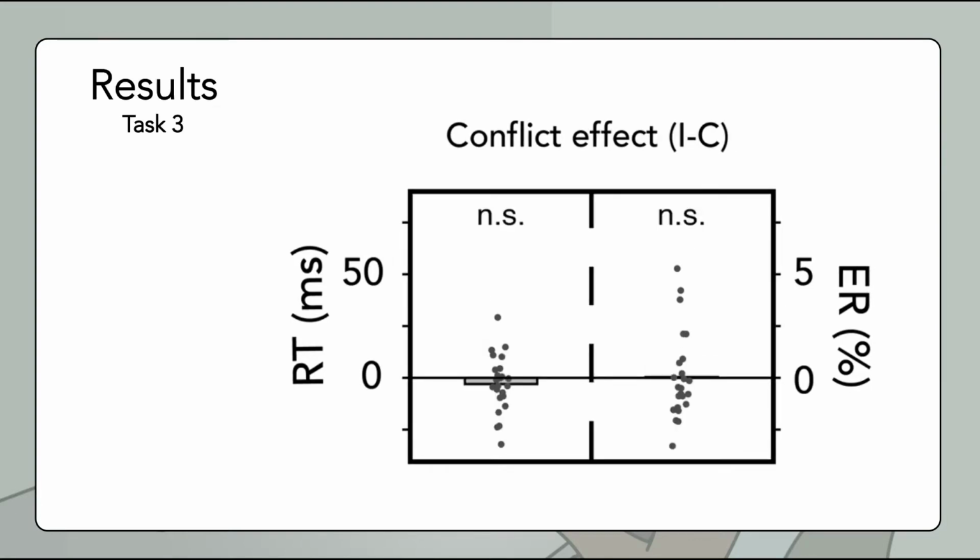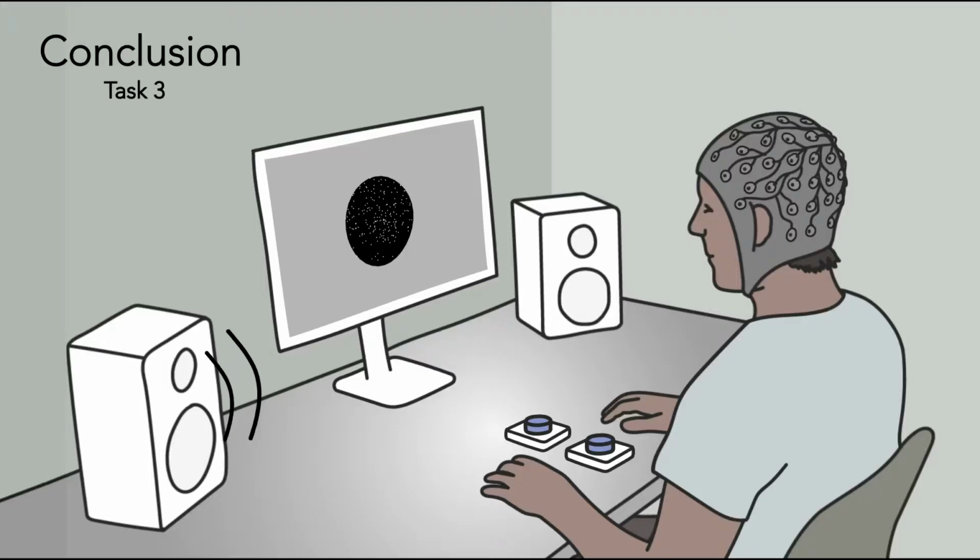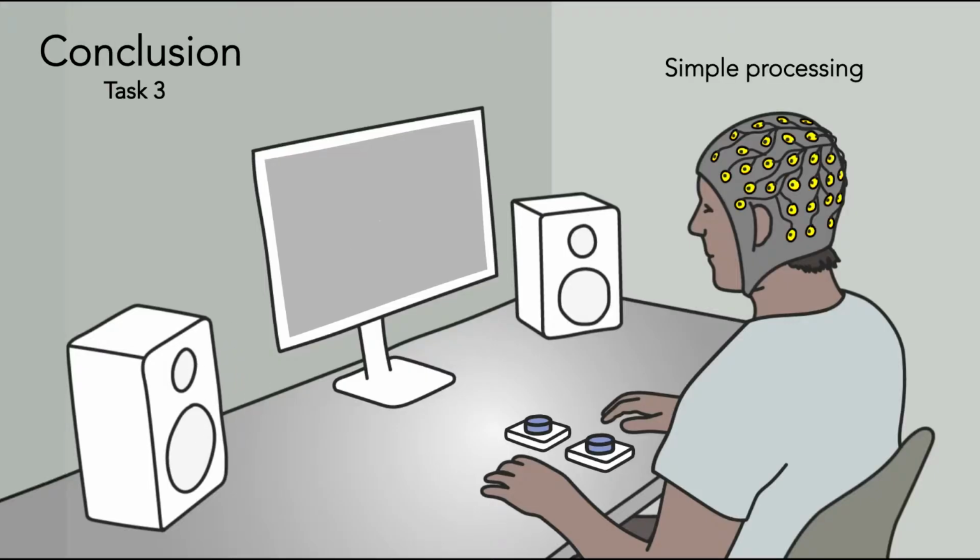But if we now go back to the results of task 3, it can be seen that there is no significant difference between the conflict versus the no conflict trials. So even according to this data, the conflict is not detected. This leads to the conclusion that only simple processing of the sound is present, but no complex processing.